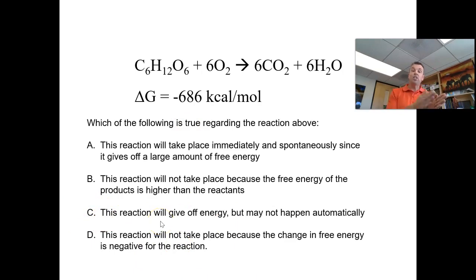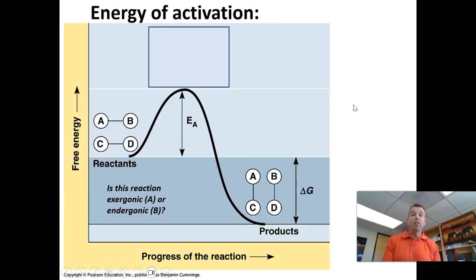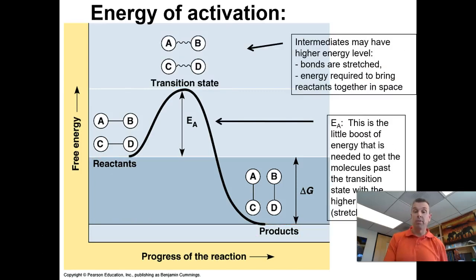The reaction gives off energy, it's exergonic, but it has that hump, that energy of activation that it has to get over, right? And this answer is why a lot of things, even though they're exergonic, they're not going to happen spontaneously because you need help to get over that energy of activation. The lightning that sparks the forest fire, or enzymes in my digestive system that help start that bond being broken.